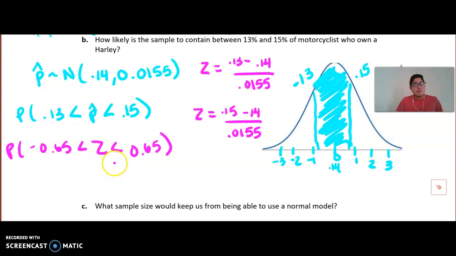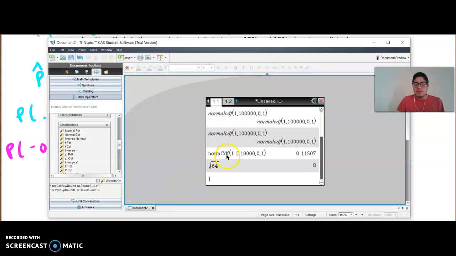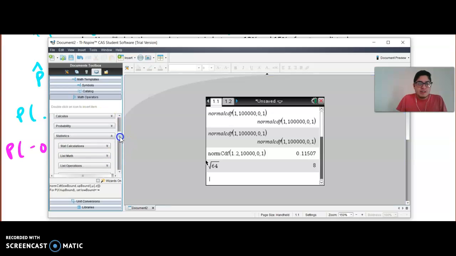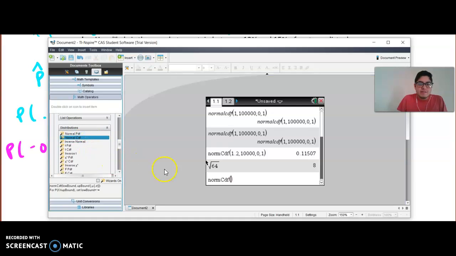Or you can just type it into the calculator. I prefer table A, less work to it, but let's see if I have the calculator here. If you're on your Inspire, you'll go to Menu, Statistics, Distributions, Normal CDF, and in your normal CDF, you do lower, upper, mean, and spread.